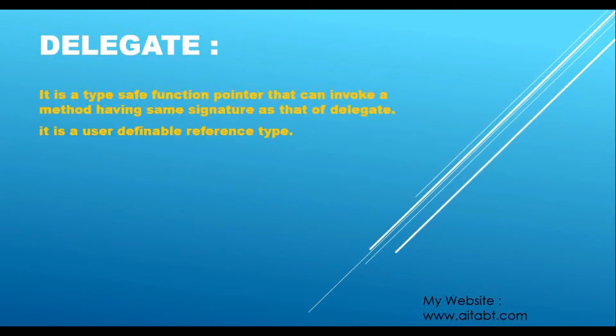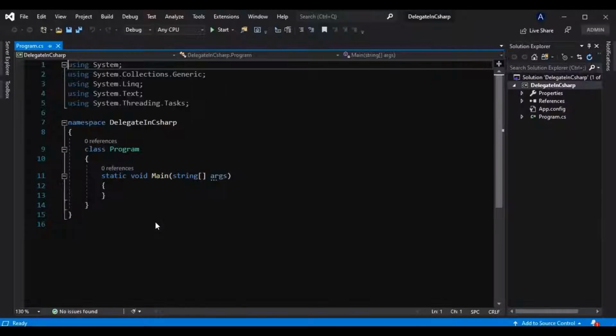If you are not aware of what types in C# are, and what reference type and value type are, please refer to the second part of this tutorial series, that is types in C#. Coming back to this video, it is a type safe function pointer that can invoke a method having the same signature as that of a delegate. So what does this mean? Let's directly see it in action, and for that let's jump into Visual Studio.